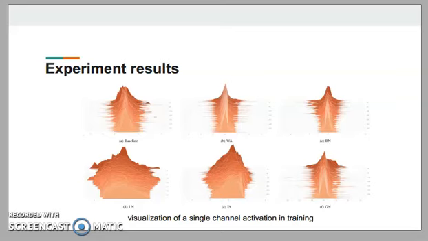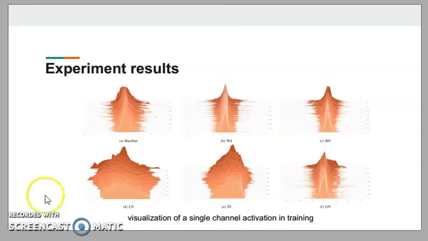So next are our experiment results. We first visualized single channel activation distributions during training. We trained 6 different networks: baseline using WeightAlign, baseline with batch normalization layers, baseline with layer normalization layers, baseline with instance normalization layers, and baseline with group normalization layers.